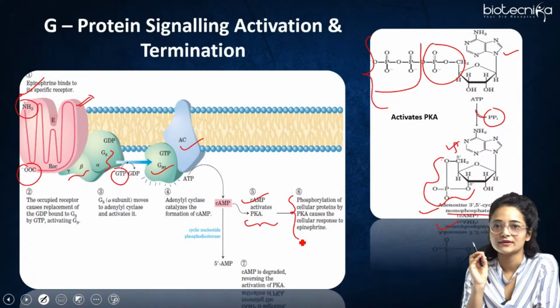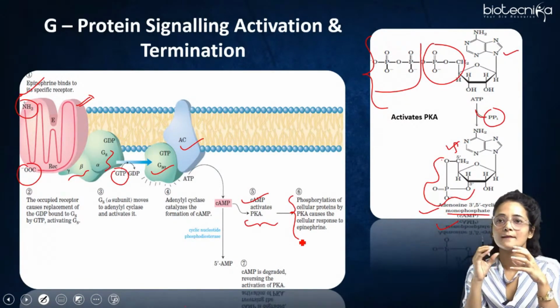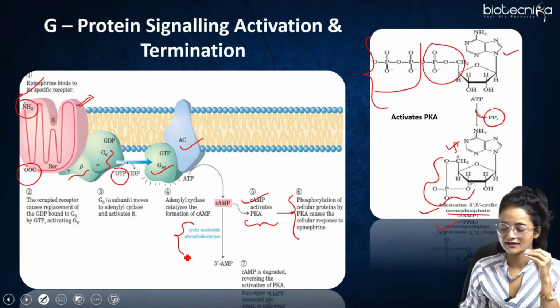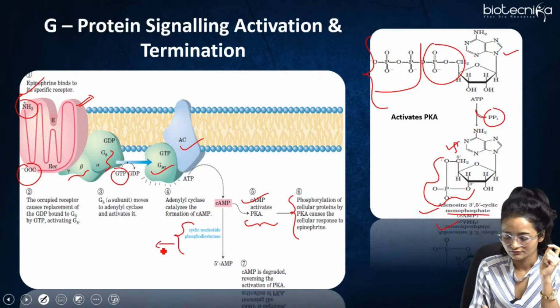Once the cAMP is produced, the concentration of cAMP is increased in the cytosol. For the GPCR signaling to get inhibited, the concentration of this cyclic AMP also has to be maintained. To lower its concentration, there comes another enzyme, the cyclic nucleotide phosphodiesterase, PDE we call it.